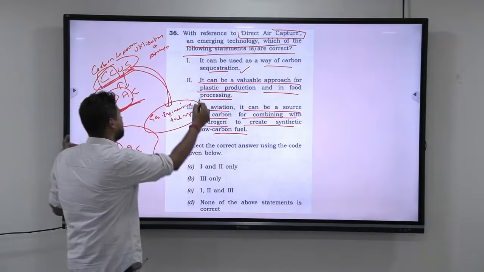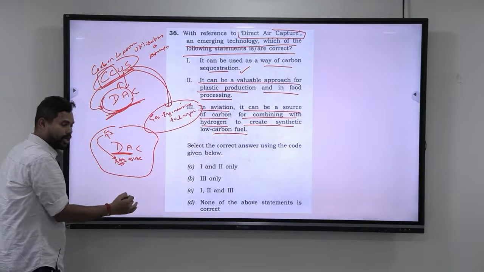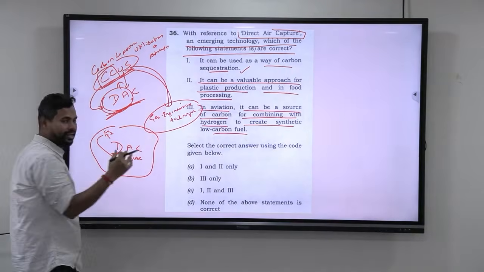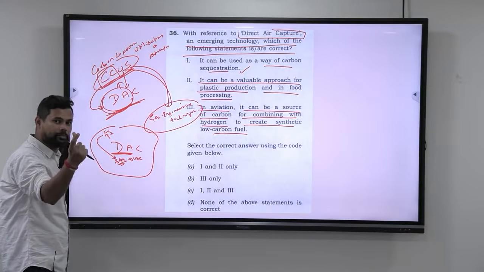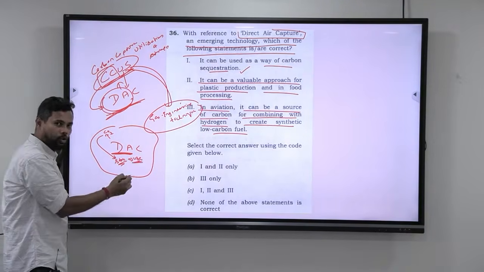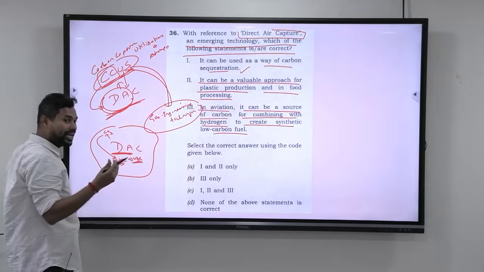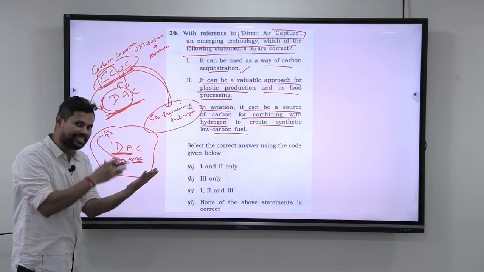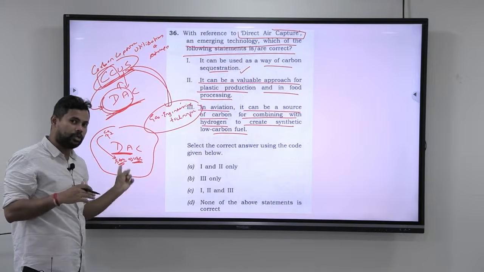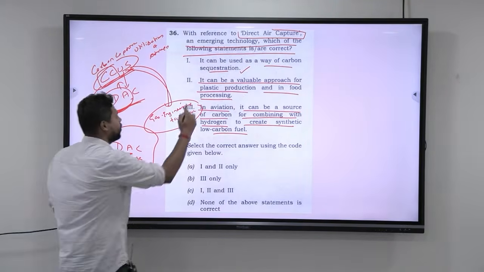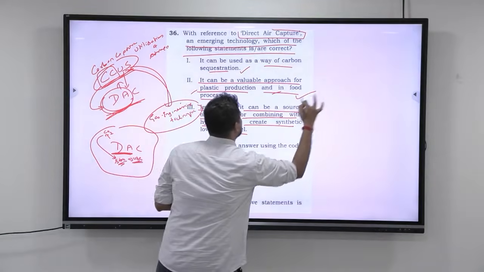Now see, in plastic production, plastic is made up of fuels like hydrocarbons. Hydrocarbon has carbon in it, so obviously whatever carbon I have stored, I can use in plastics also. Next, if you take food processing, carbonated drinks have carbon in them, so I can use this carbon to make carbonated drinks. So both are possible, and this is also correct.